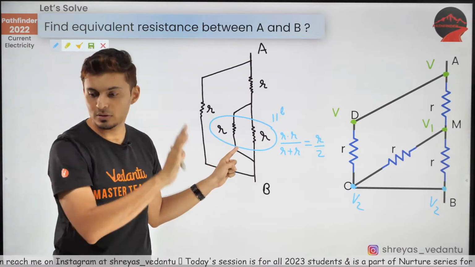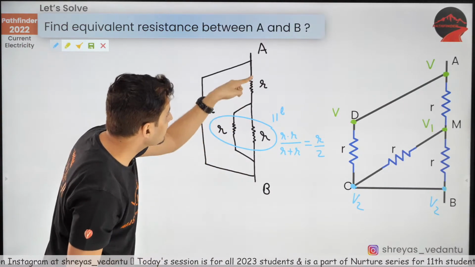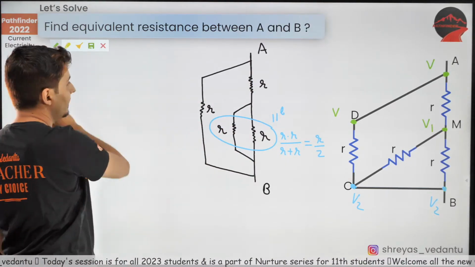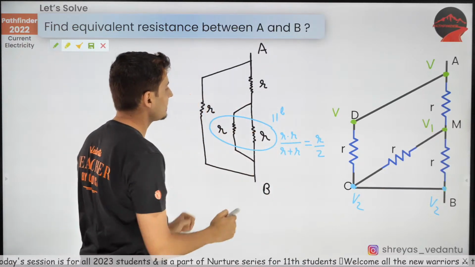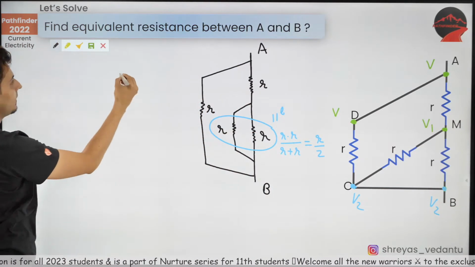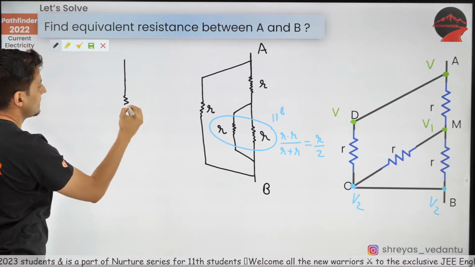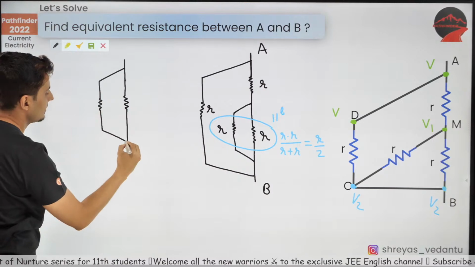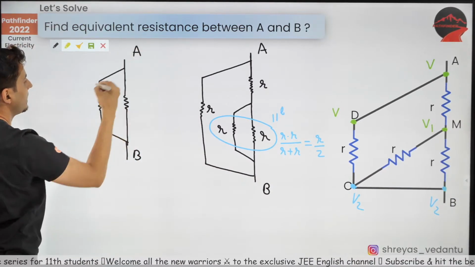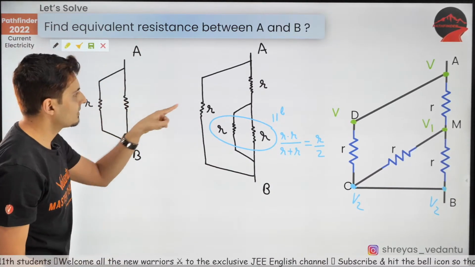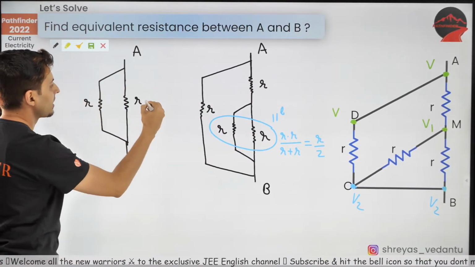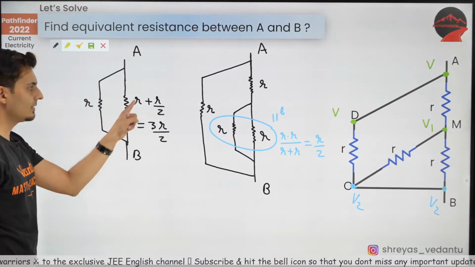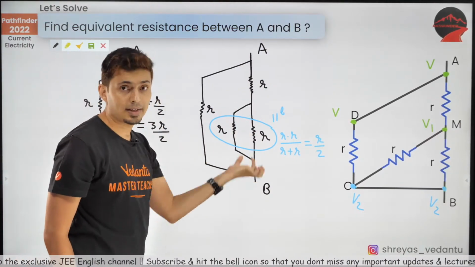Yes, you can take V3 also. No problem. Great. And now these two are in series. So what will happen? If this and this are in series, let's redraw the circuit. You will get one single resistor here and a resistor here like this. This is going to be B, this is going to be A, this is going to be R. What will this resistor be? It will be R plus R by 2, which is 3R by 2, because they are in series.